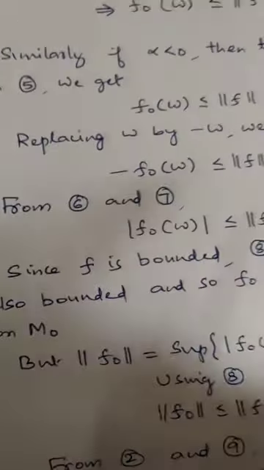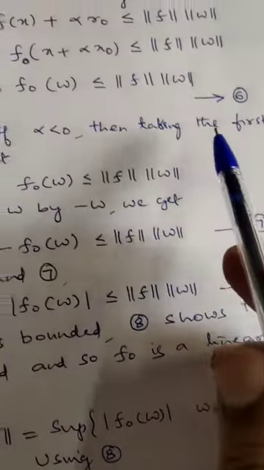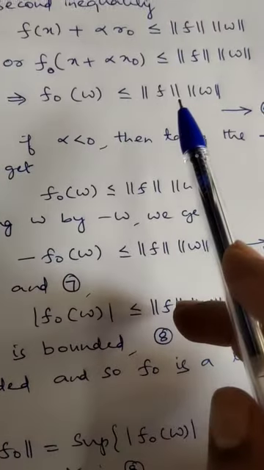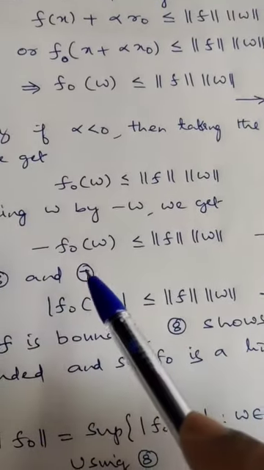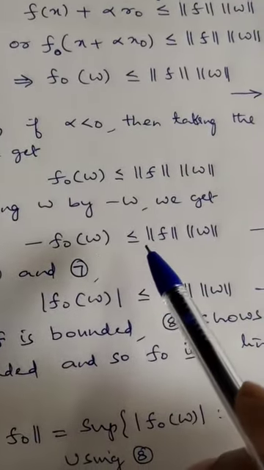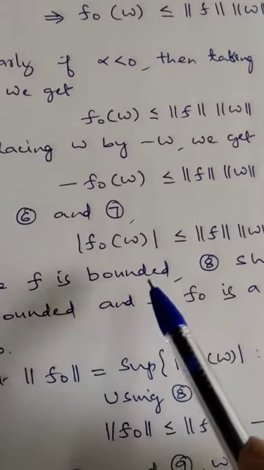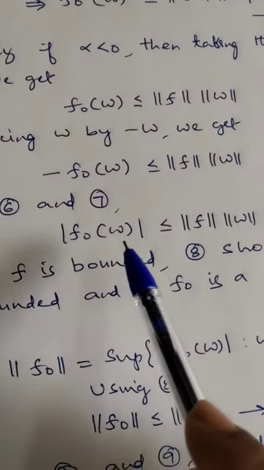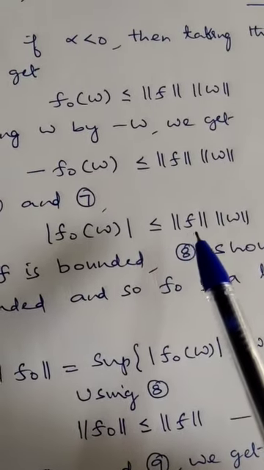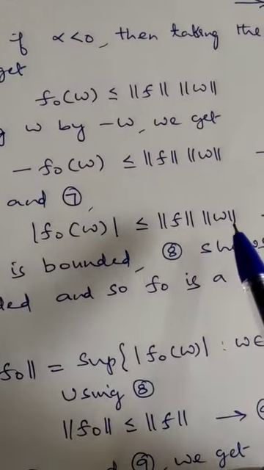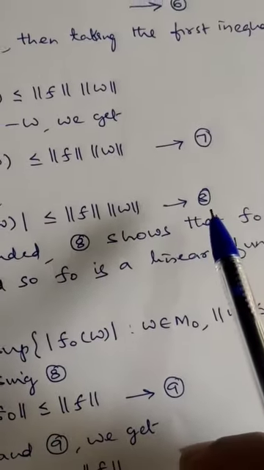So you call it as 7. 6 says f naught of w is less than or equal to norm of f into norm of w. 7 says minus f naught of w is less than or equal to norm of f into norm of w. From 6 and 7 we declare that mod of f naught of w is less than or equal to norm of f into norm of w. You call this as 8.